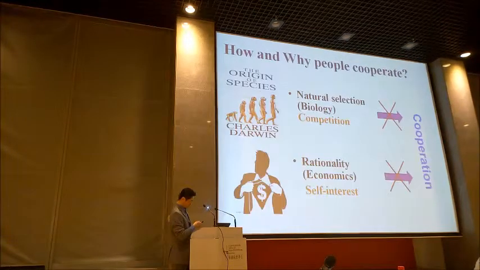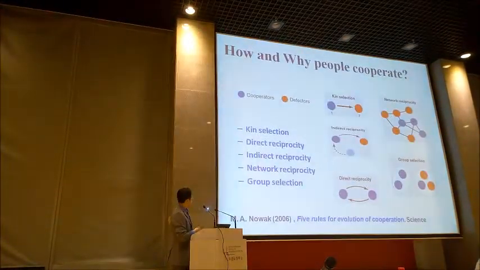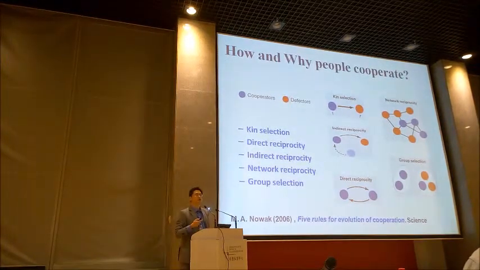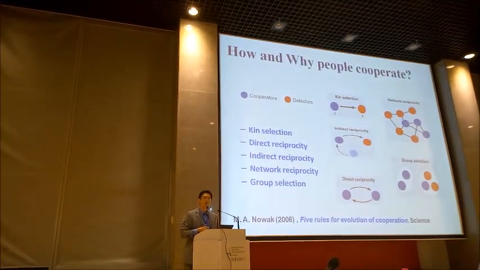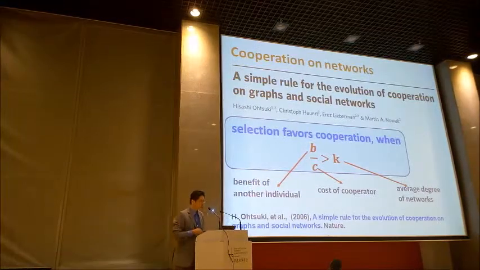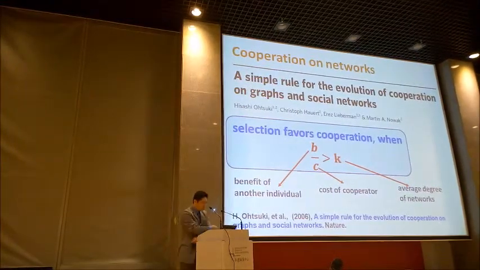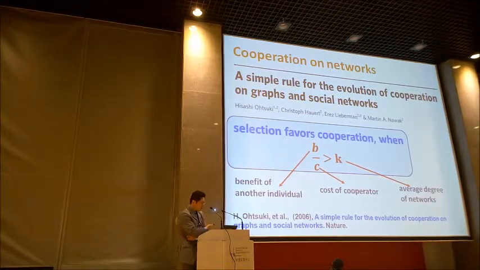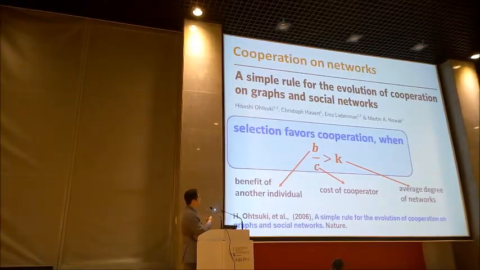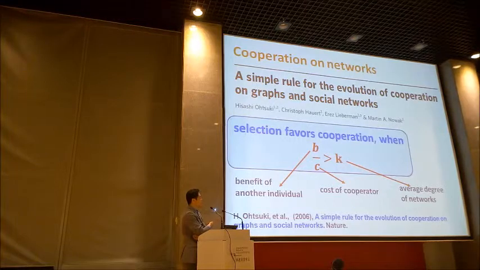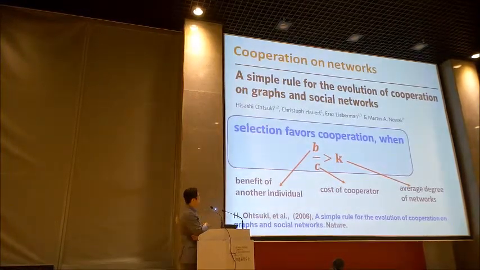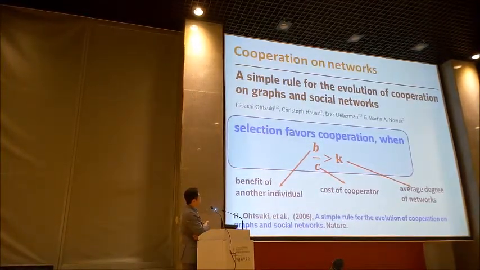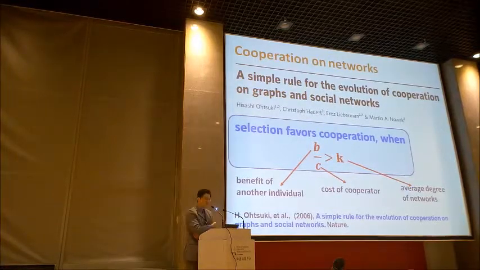And many here focus on the network reciprocity of cooperation. For example, on the network, there is some work giving the condition to achieve cooperation. For example, b over c is larger than k. The k here is the average degree of the network, and this is on the regular structure of the graph.